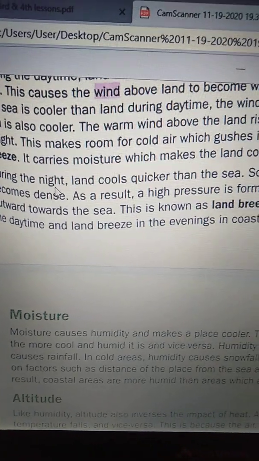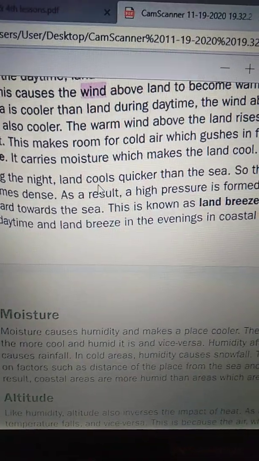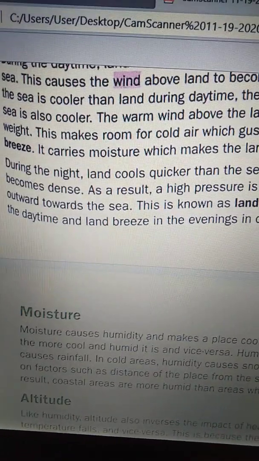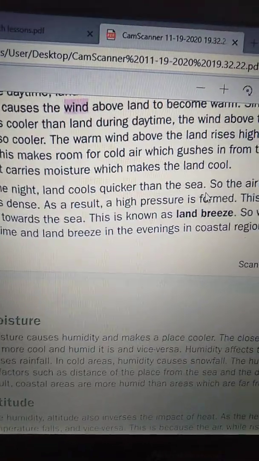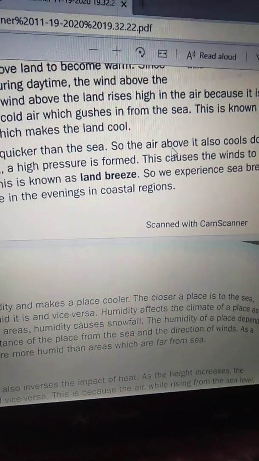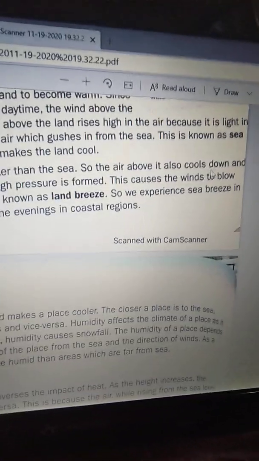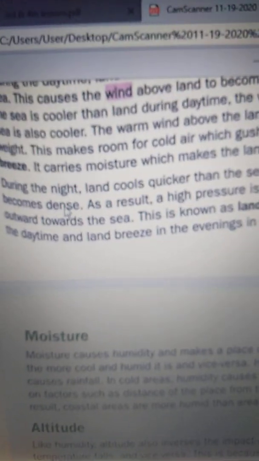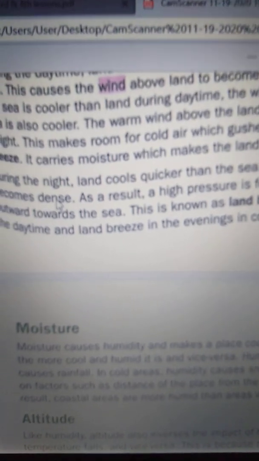During the night, land cools quicker than the sea. There is no sunlight, so the land cools more quickly than the sea. The air above the land also cools down and becomes dense.